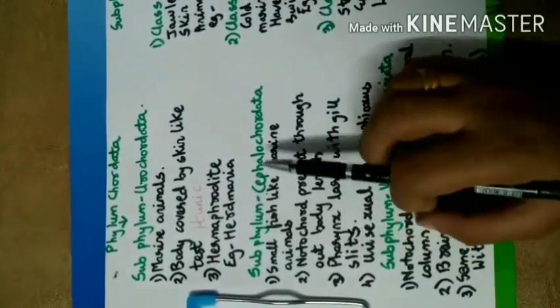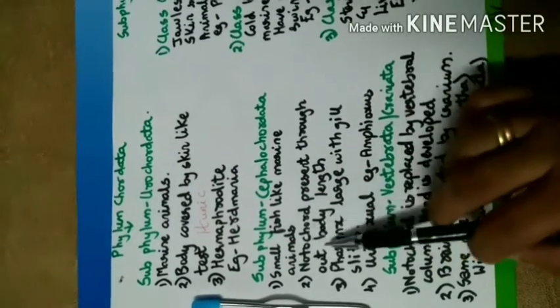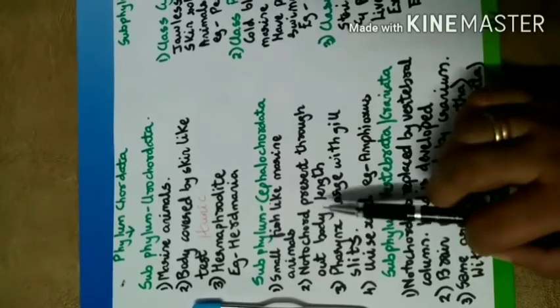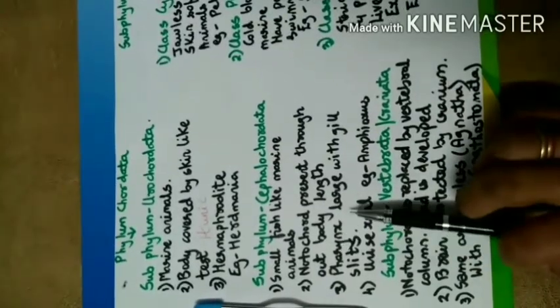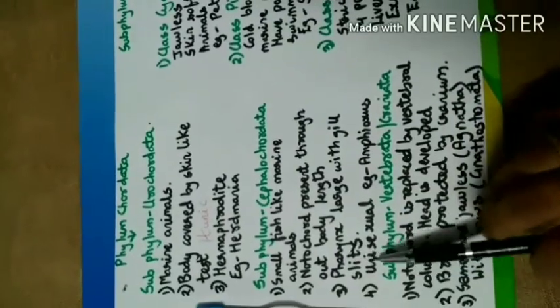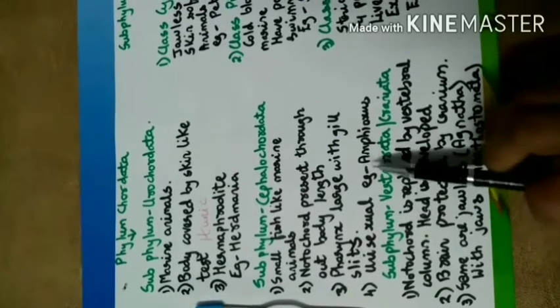Next subphylum is Cephalochordata. Those are small fish-like marine animals. The notochord is present throughout the body length. The pharynx is large with gill slits. Those animals are unisexual. Example: Amphioxus.